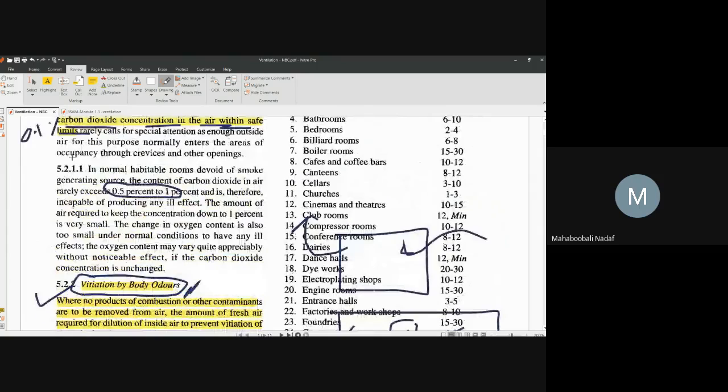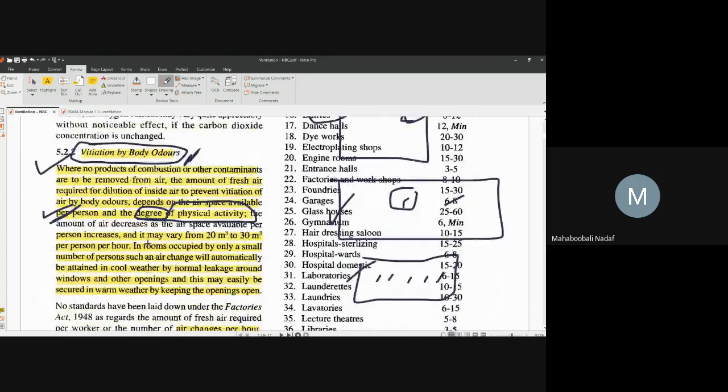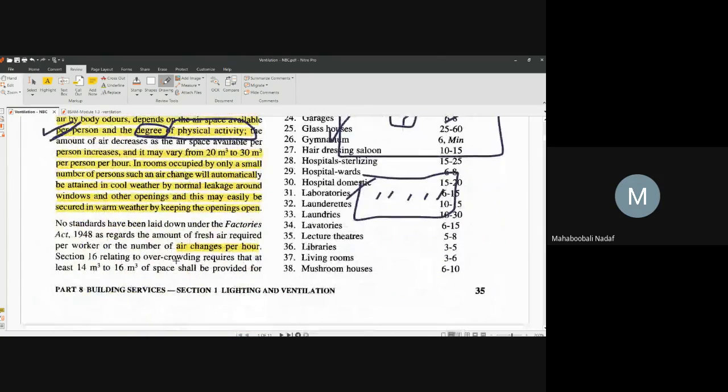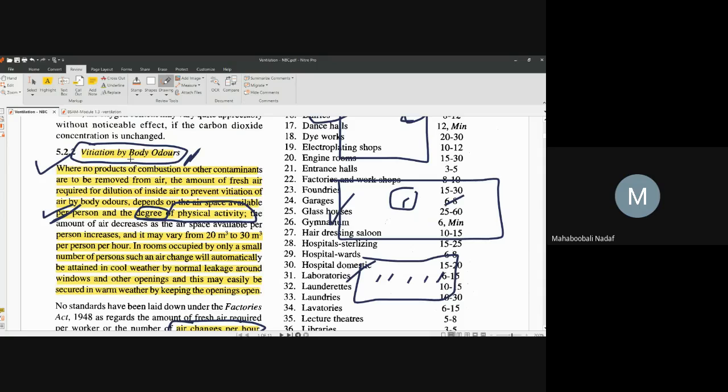First is respiration, second is body odor. Generally we call that in terms of one parameter. What is that parameter? Can anyone read this, whatever I have just now marked? Sir, air changes per hour. Air changes per hour is the parameter which is going to correlate with the vitiation of body odor.